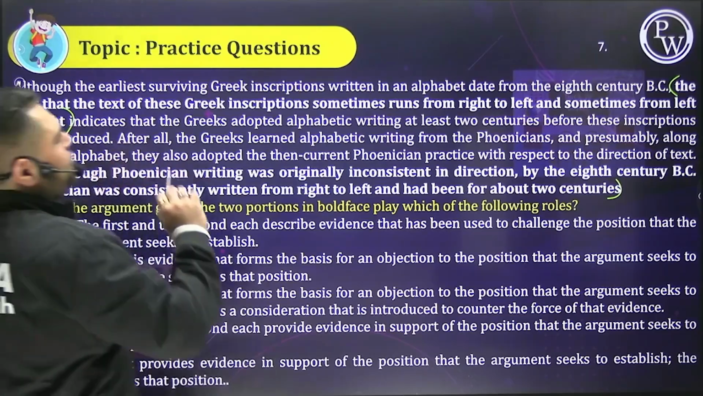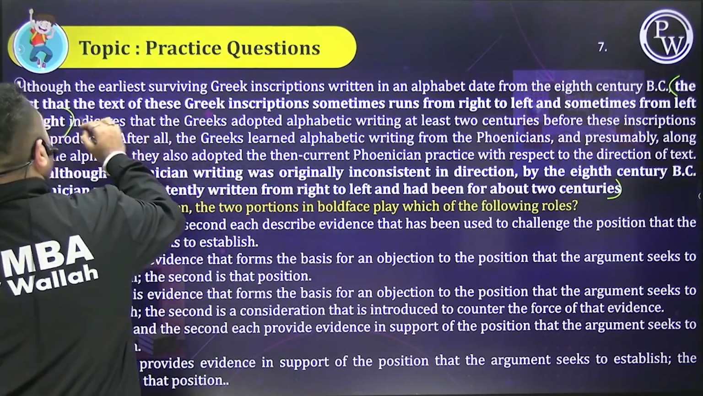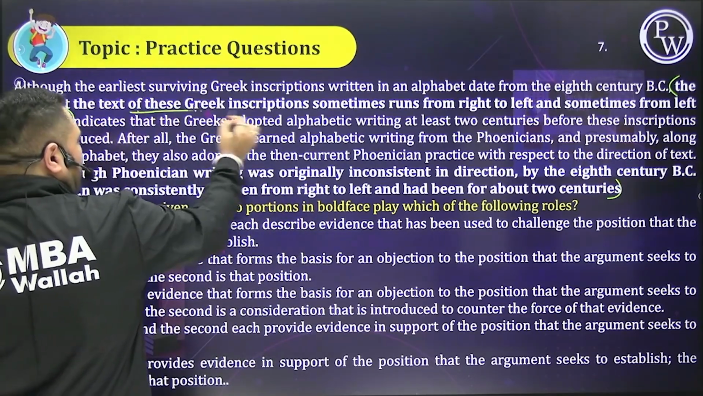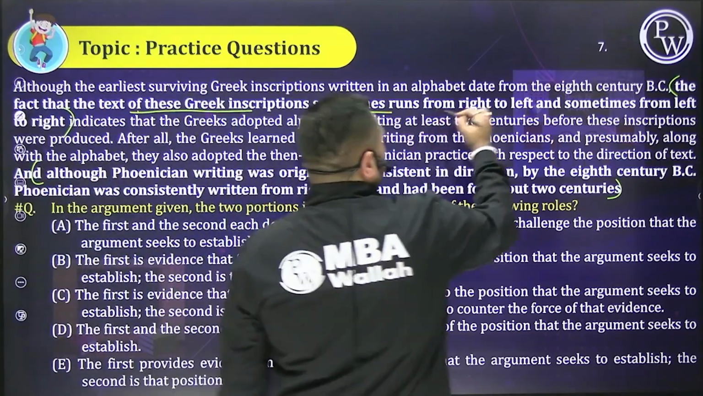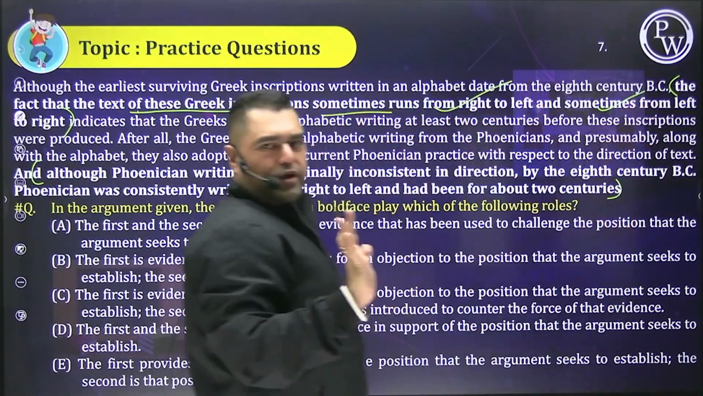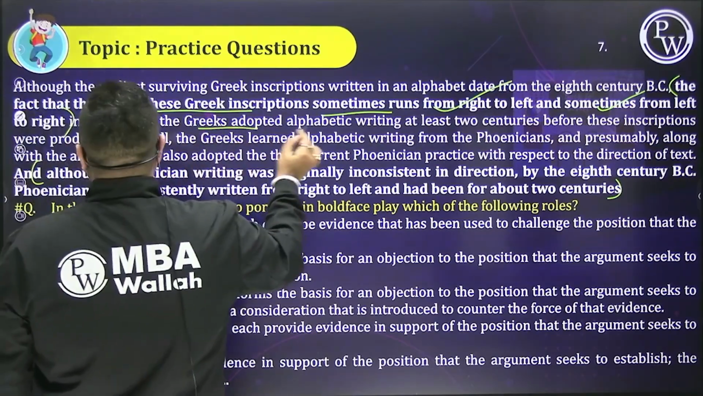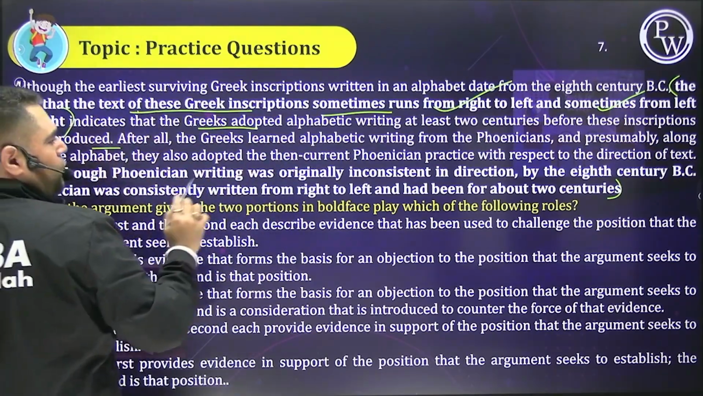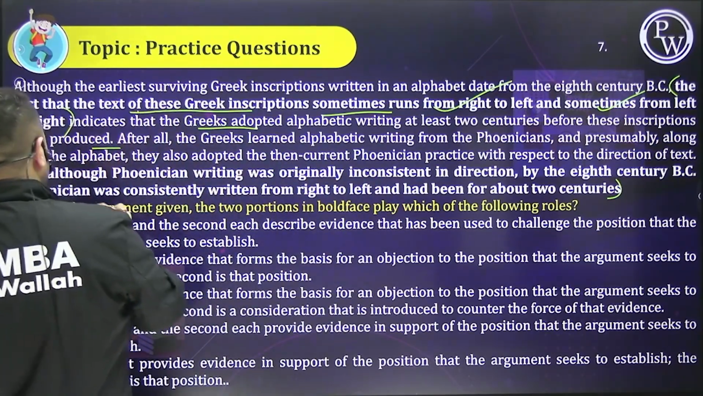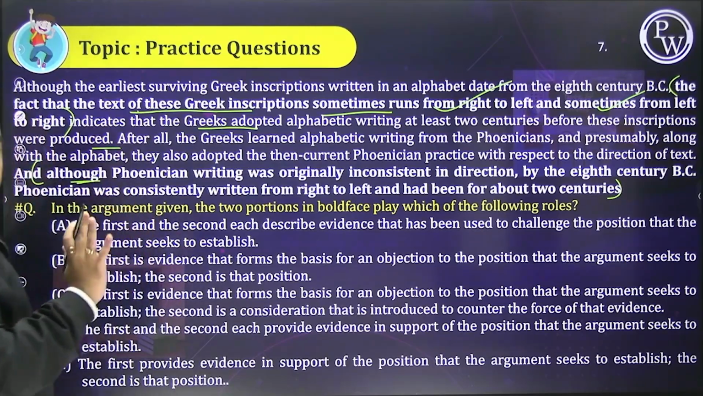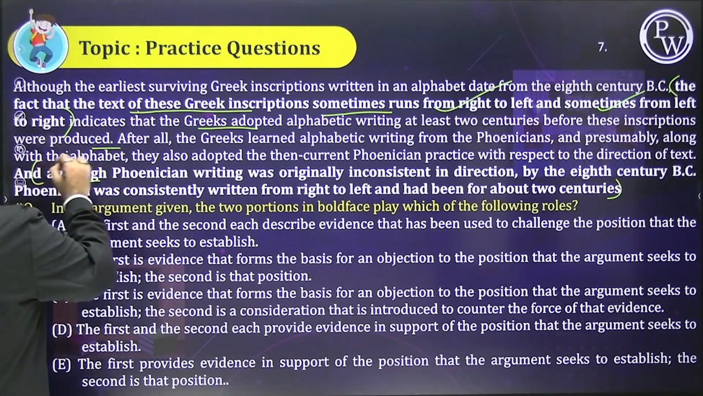So, people, now if you observe the first sentence, the fact that the text of these Greek ones sometimes run like this, sometimes like this. ठीक है? So that means Greeks and Phoenicians का कोई तो relation था. All right. अच्छा बेटा, second sentence is यहाँ पे although है, I know, but wait, and भी है बेटा.